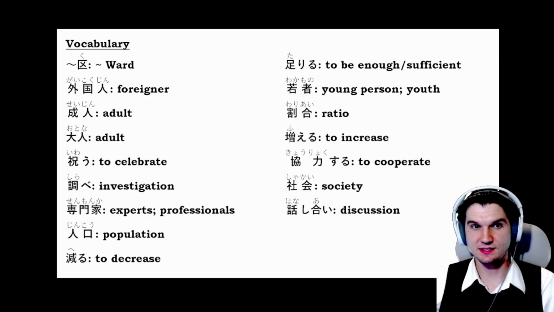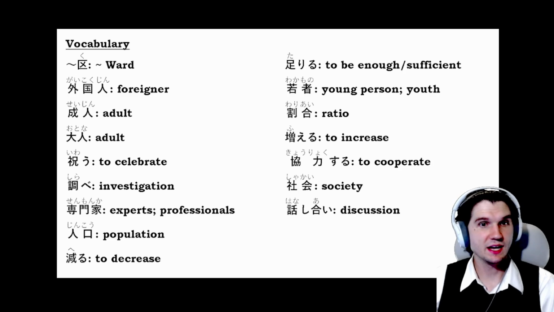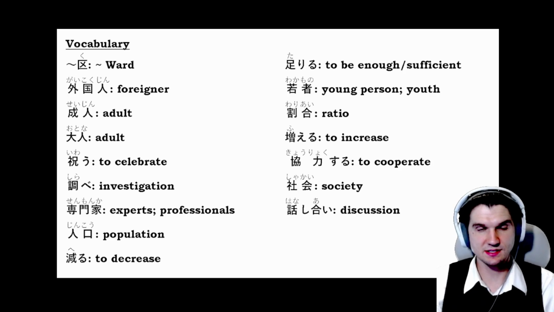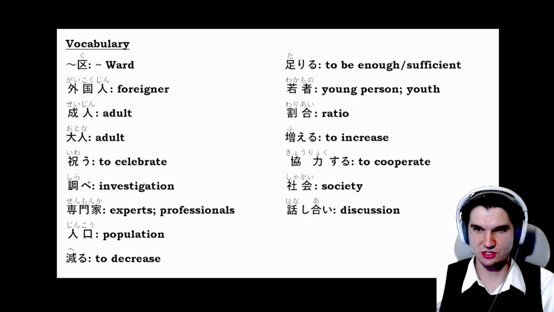社会 is society. And 話し合い is a discussion. It comes from the verb 話し合う, to discuss something. But this is a noun, 話し合い, a discussion.